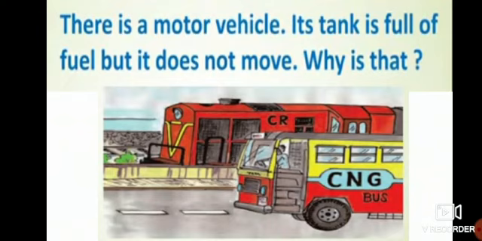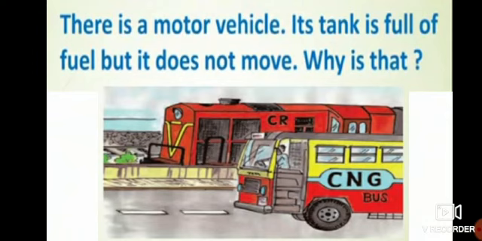By chance, if you have a new brand bike or scooty, Activa, Jupiter, or a four wheeler or car, you can see that the tank is full of fuel, petrol or diesel, whatever is needed. Full it is. Now, fuel means petrol or diesel.